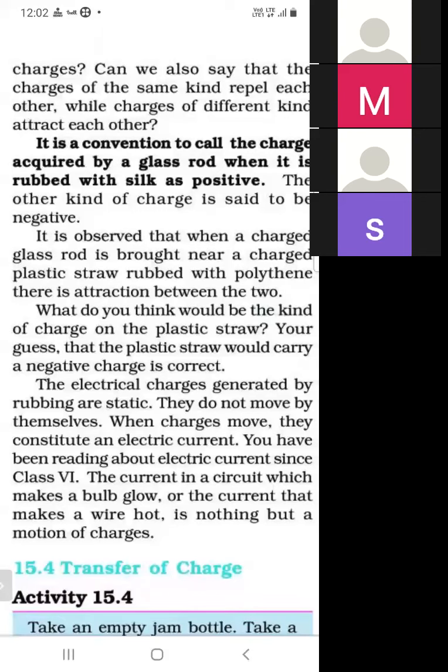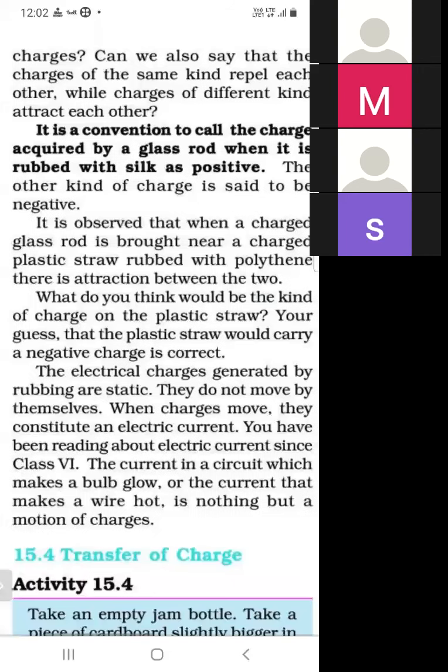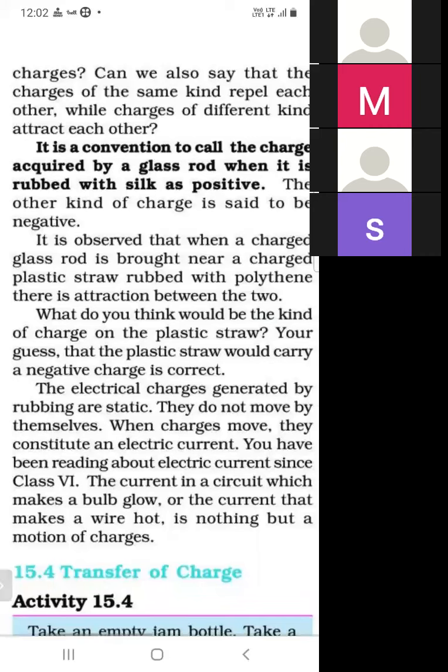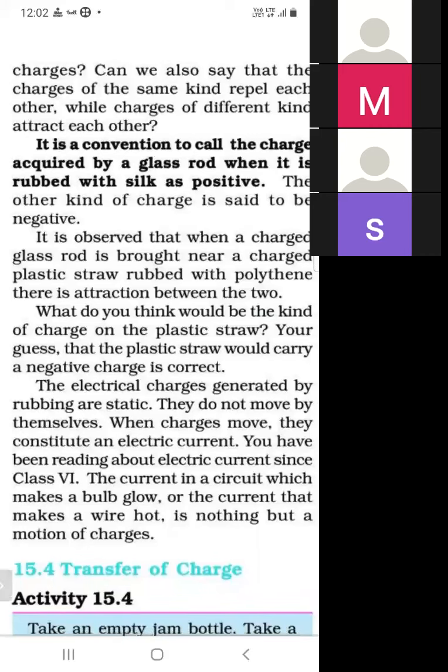So there are two types of charge. If the material is the same, then they repel each other. And if the material is different, then they attract each other. So you have to remember the conclusion. There are two types of charge, first is positive and second is negative. And the charges produced by rubbing are static.